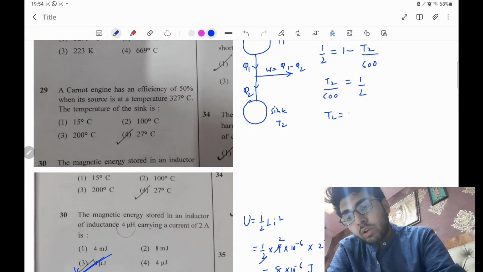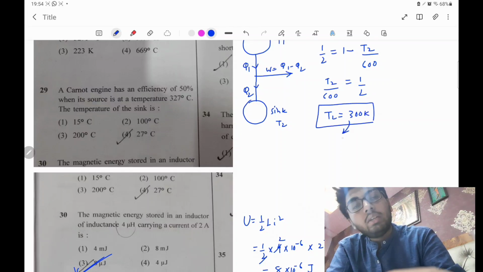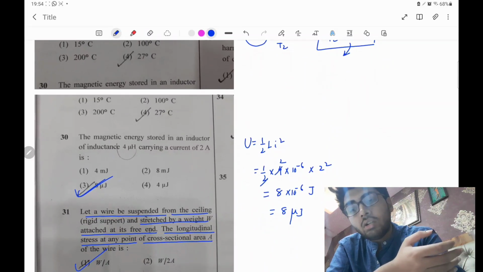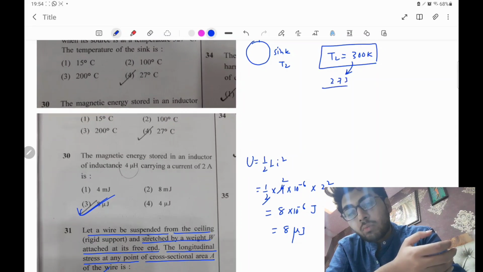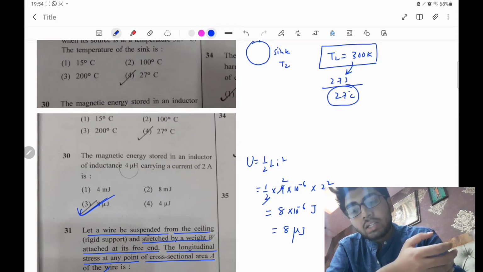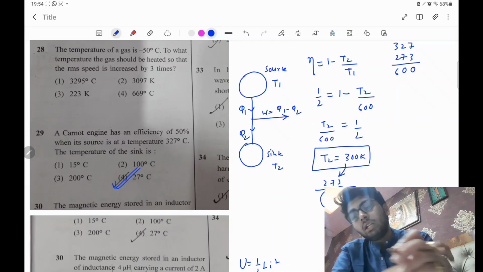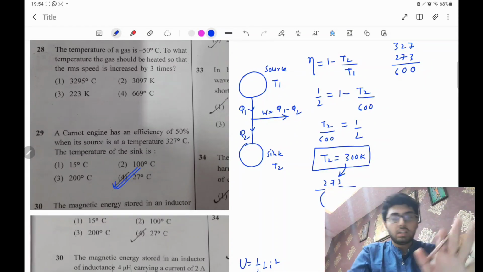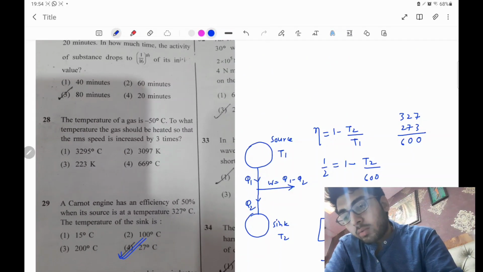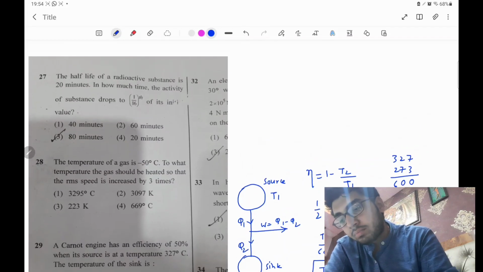So T2 is going to be 300, but you have to understand that 300 is in Kelvin, so you have to convert it into degree Celsius. Just subtract 273 from here, you will find 27 degrees Celsius, and it is very clearly coming out to be option 4. Okay, clear? Very good.